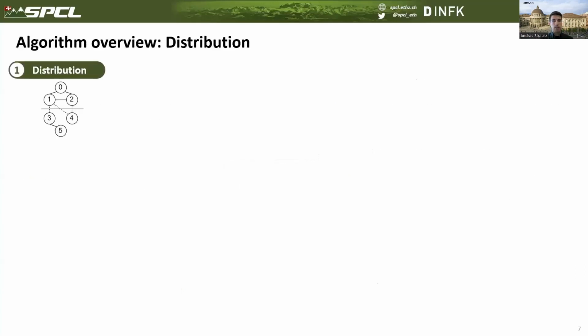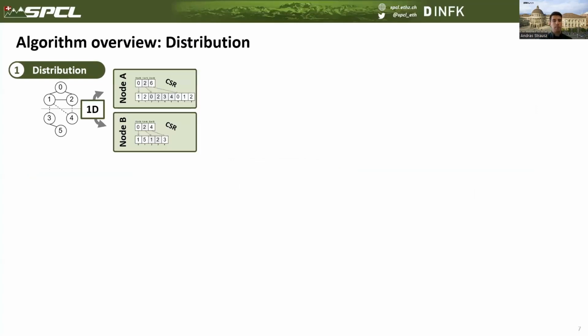Next, I would like to go through our algorithm, where we start by distributing the vertices in a one-dimensional manner. That is, we will assign an equal number of vertices to processes and store the local partition using the compressed sparse row format.